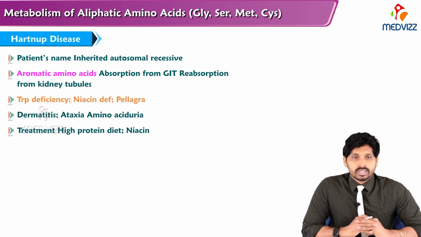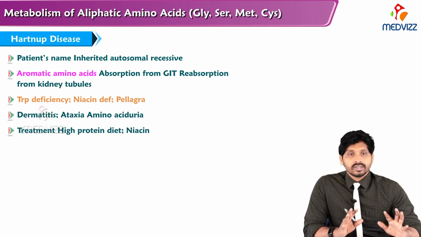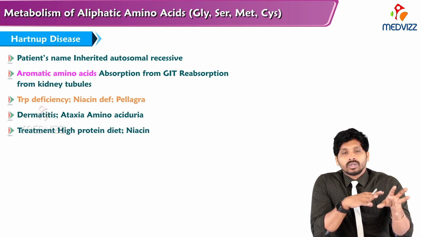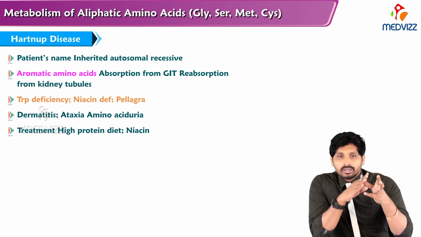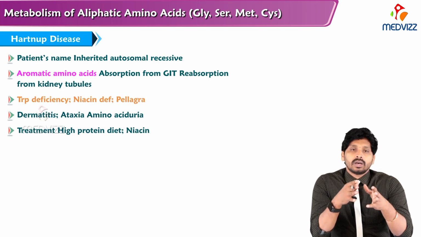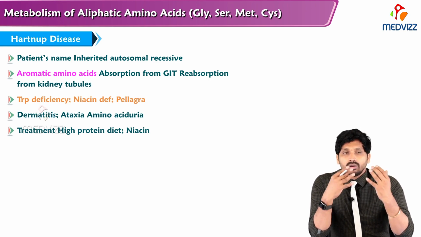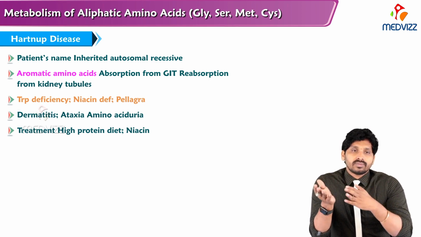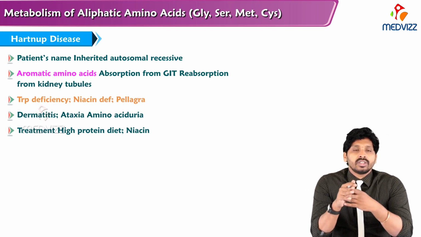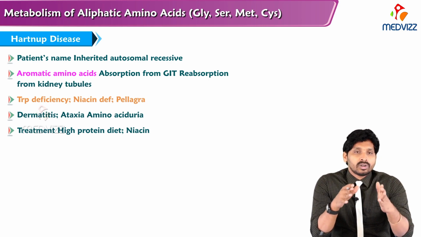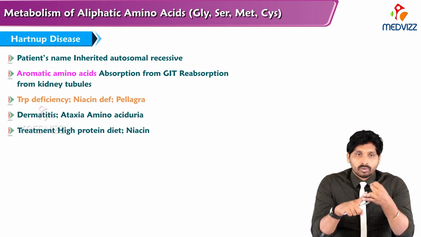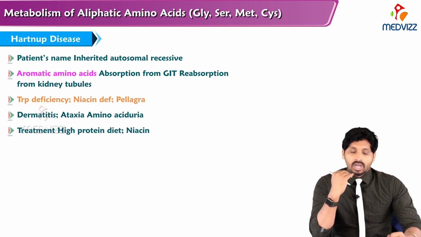Hartnup's disease. So what is Hartnup's disease? It is an autosomal recessive disorder. There is a defect in the transport or absorption of tryptophan in the GIT, and also in reabsorption in the renal tubules. So tryptophan is not transported into intestinal cells for absorption, nor reabsorbed in the kidney tubules. Tryptophan is simply excreted in the urine, and it is not available for serotonin, melatonin and other important substance formation. So there is no serotonin and no melatonin production. These are the characteristic features of Hartnup's disease.